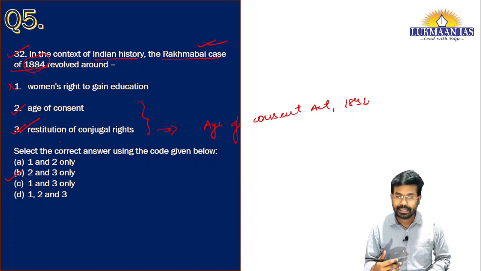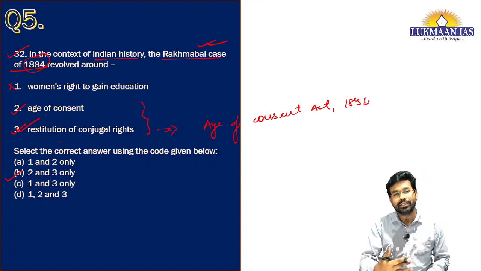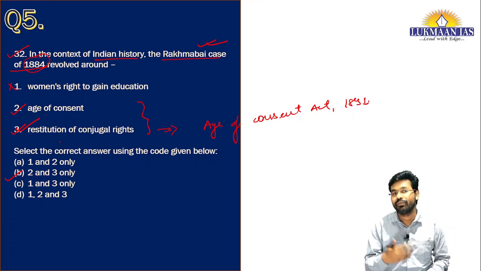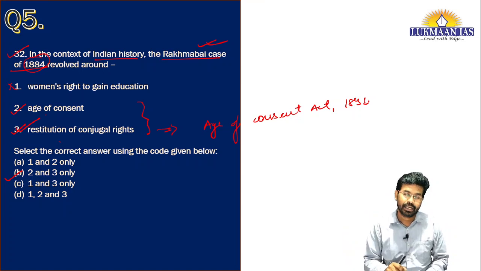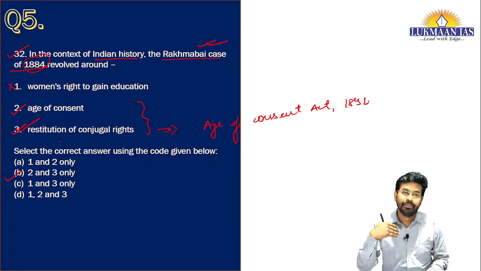After numerous hearings, in 1885, the courts decided. Initially, the courts said that Rakhmabai was married at a very young age, was not aware that she was getting married, and did not have any say in that marriage. But later, after numerous hearings, the court decided that Rakhmabai should go and start living with her husband. If she did not obey the verdict, she would be sent to jail for 6 months.